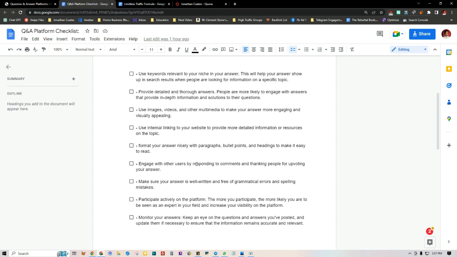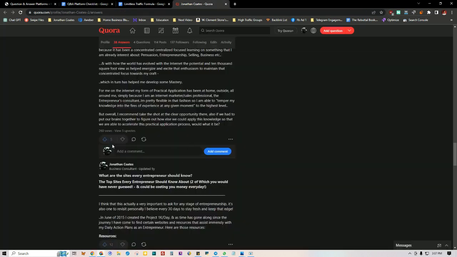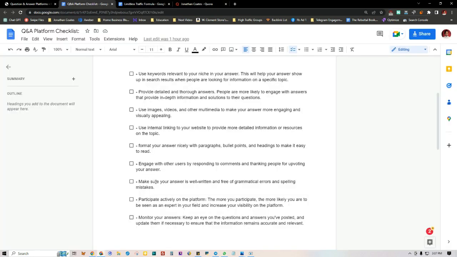And you can engage with the other users by responding to comments and thanking people for upvoting your answers. So if you see someone is upvoting your answers, a lot of times with Quora you're actually able to click on it and see who actually upvoted. So if I click on view 5 upvotes here, it'll actually show me those people. So you can engage with those people. You can go to their profile and contribute and reciprocate the engagement there, and that's a great way to increase and maintain retention as far as a fan base, a loyalty, etc.